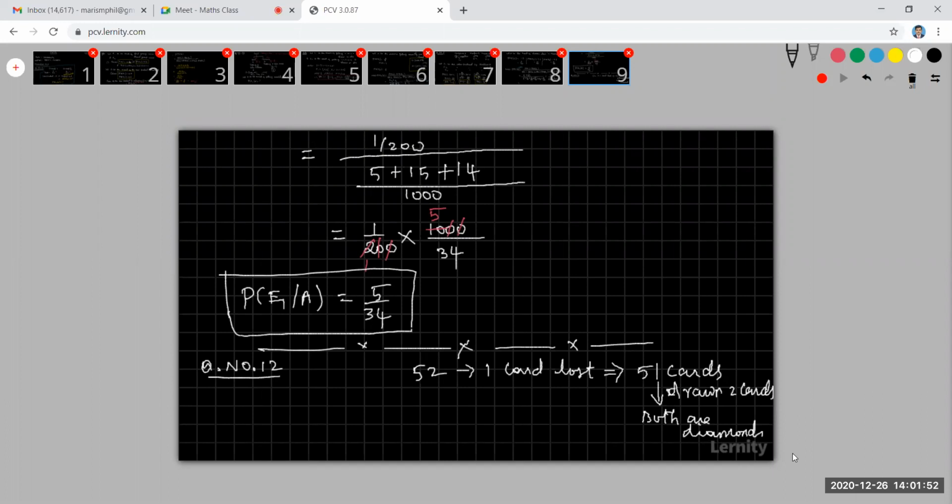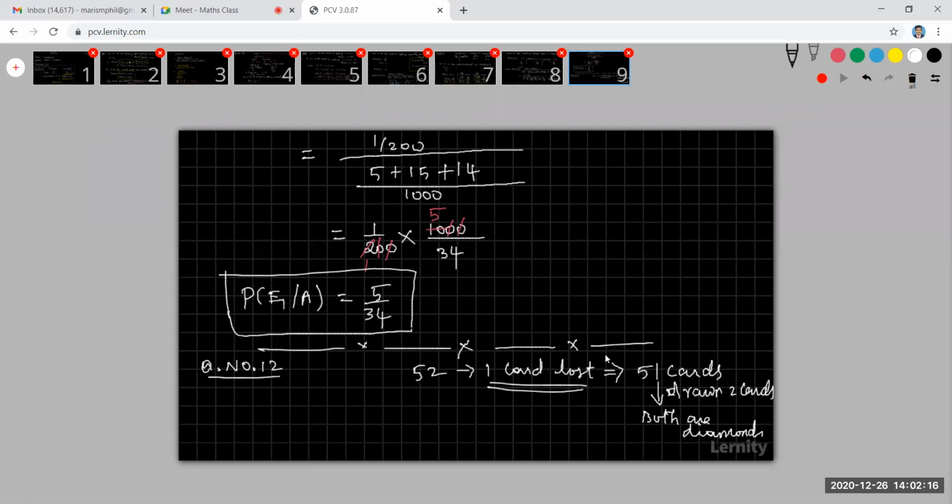Now come to the question. What is the probability of the last card being a diamond? So one card is last. The question is, what is the probability that that card is a diamond card? How to find out this probability?